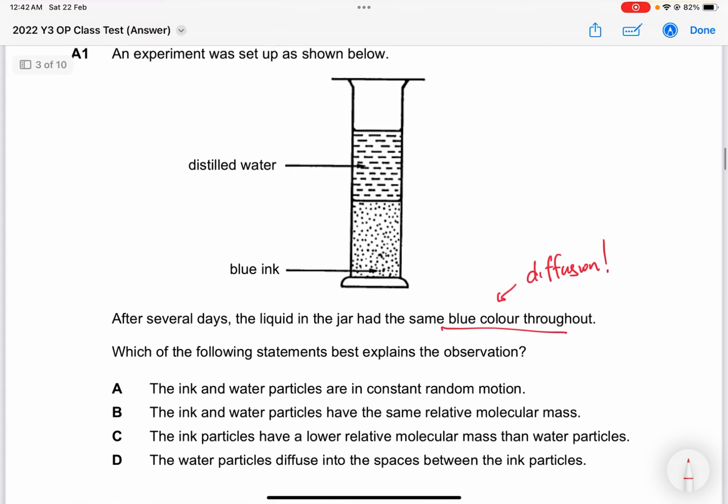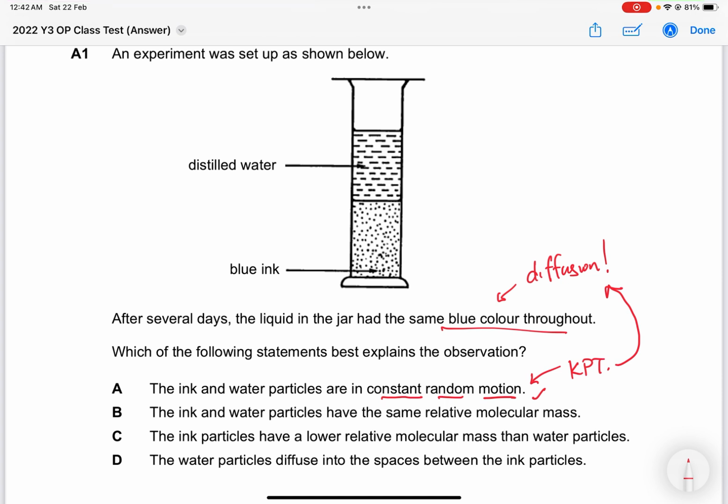So they say that the ink and the water particles are in constant random motion. So this actually explains KPT, which then would explain your diffusion. Okay, so this is actually correct, but let's KIV first. Let's not say straight away this answer. We should always check through the rest as well.